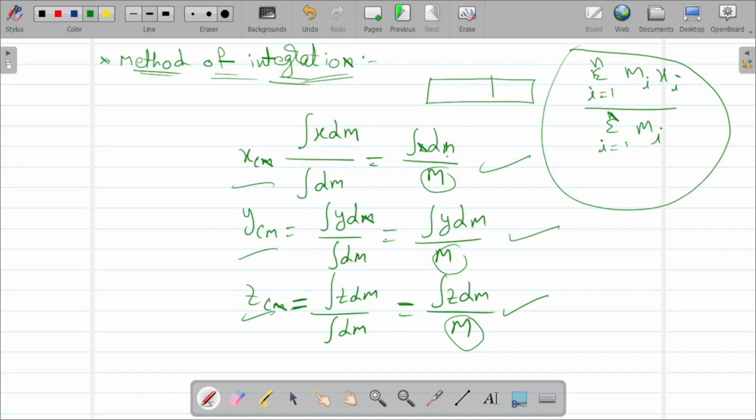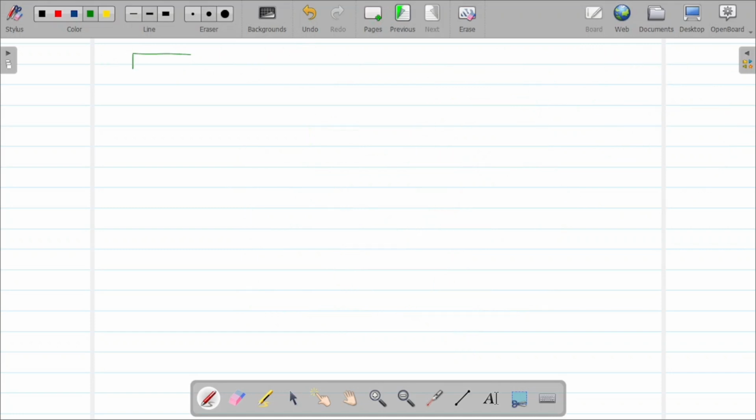So let's take this rod. Here I consider a small element of mass dm, from here to here, at a distance of x. Okay, clear, right? So this is the simple method of integration. Now, a rod of uniform mass distribution has been taken, of length L and total mass M. Generally the center of mass will lie at the center, but I don't know that; I am about to find the center of mass by using the integration method.